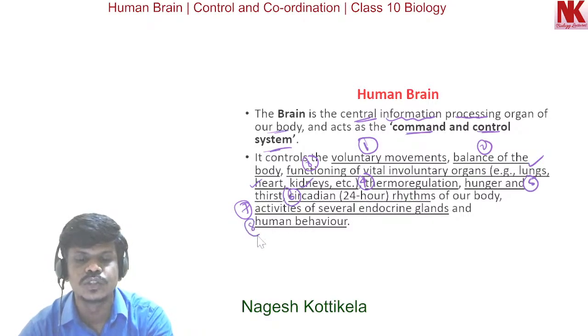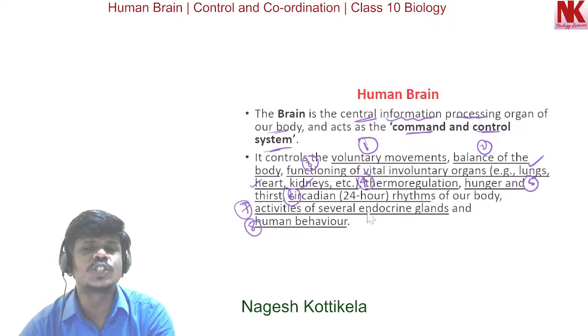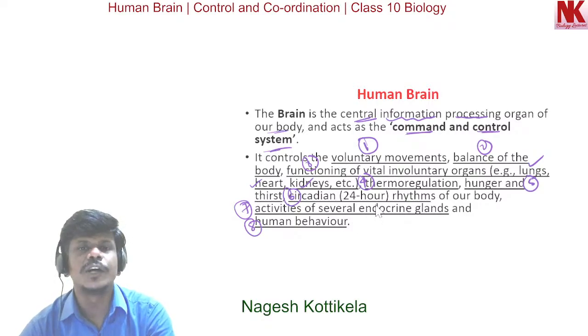It controls human behavior. So like this, so many functions are controlled by the human brain. So it is the command and control system of our body.